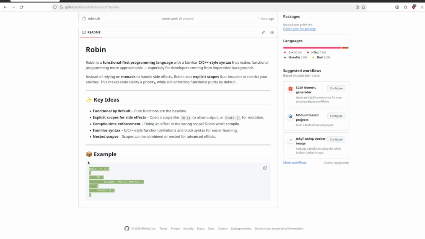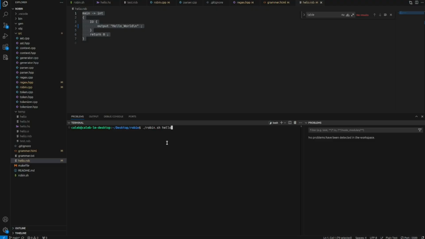You may notice that it doesn't quite look like C++ yet. That's because this was the grammar I came up with right at the very beginning. And now that the basic functionalities are implemented, I'm going to be going back and making it look a lot closer to C++ with its function definitions and the way functions are used. Alright, let's just run our hello world. There we go. We have hello world.